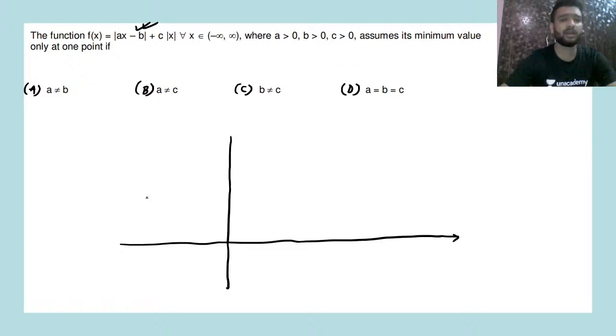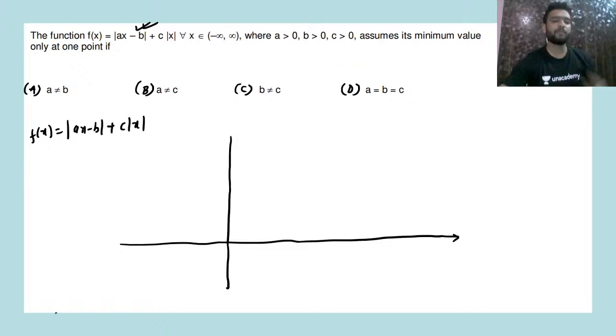So what will be the critical points? f of x is equal to mod of ax minus b plus c mod x. So one critical point will be x is equal to 0, yes or no? Critical points are x is equal to 0 and x is equal to b by a. These two are your critical points.